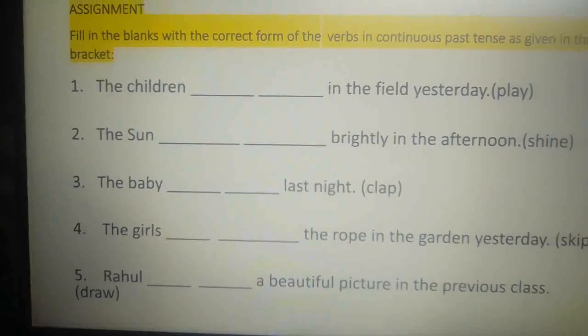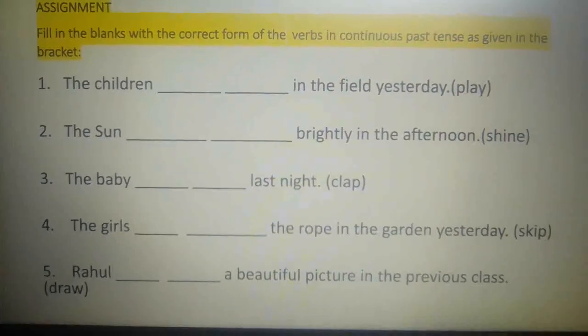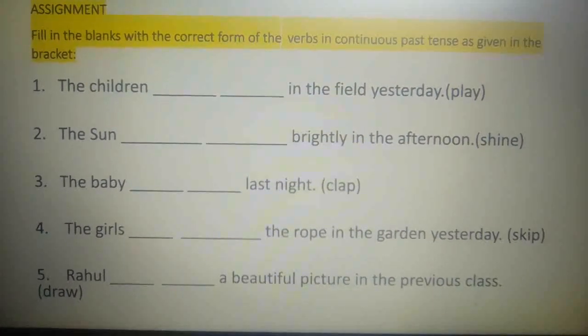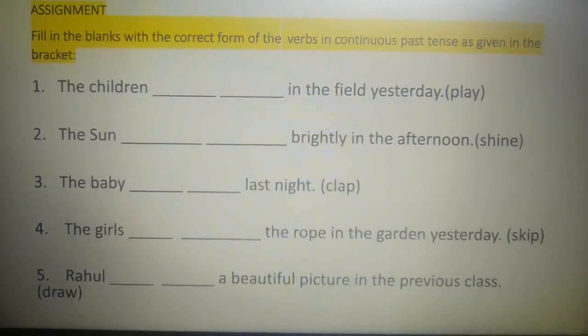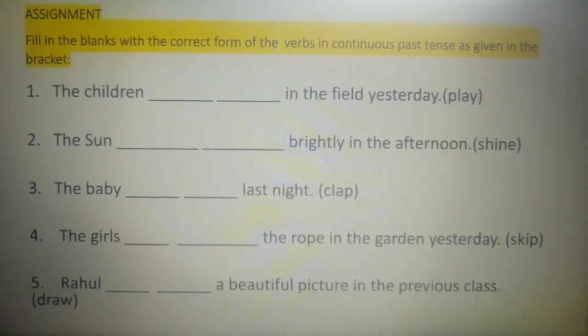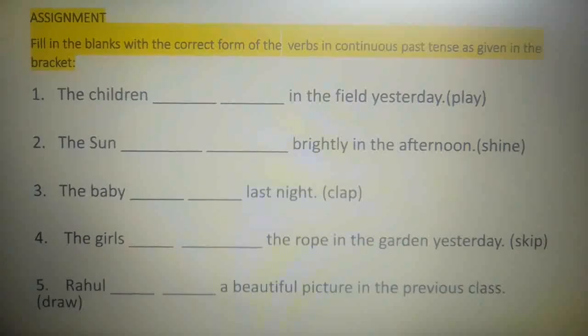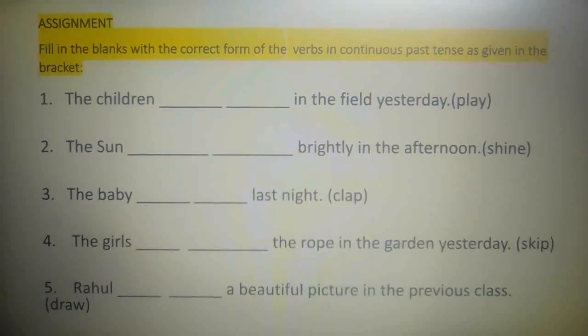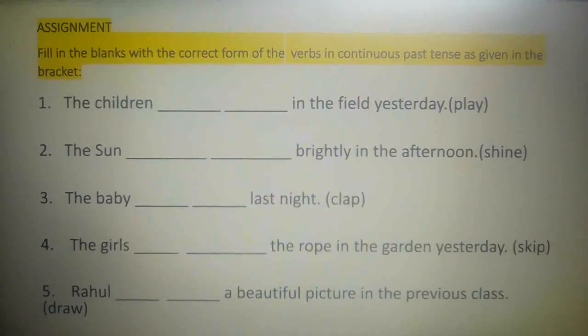Now, let us see the assignment for the day. You will fill in the blanks with the correct form of the verb in the continuous past tense as given in the bracket. There are 5 sentences, children. I will do the first one for you. The children dash and dash in the field yesterday.